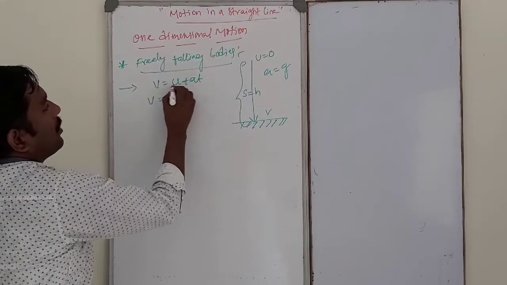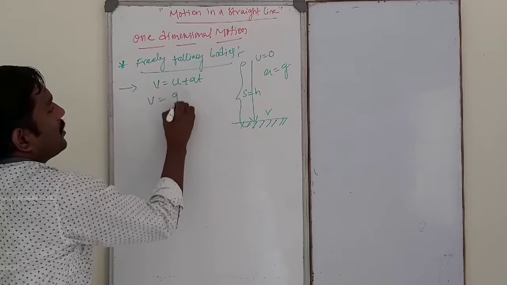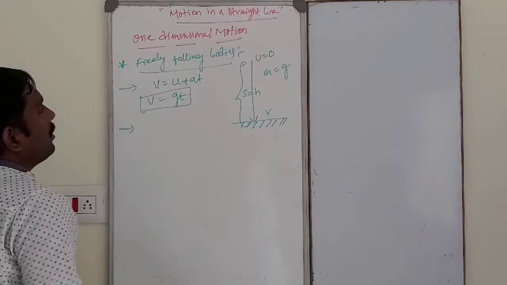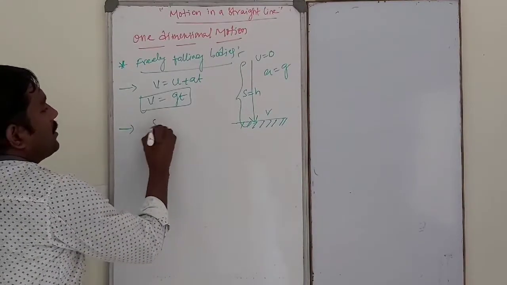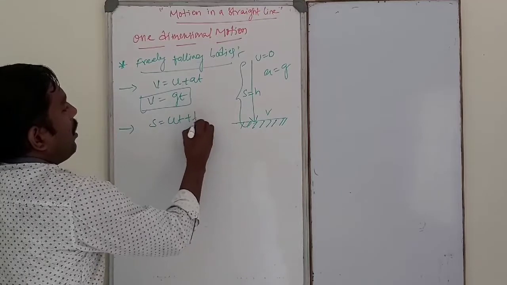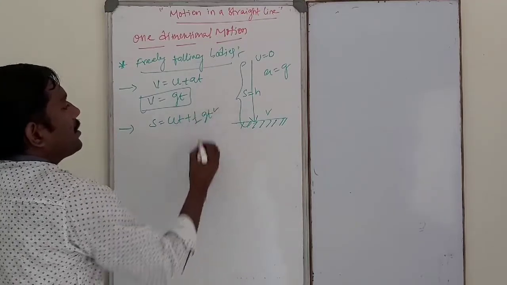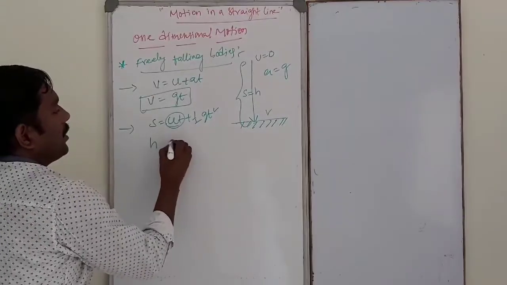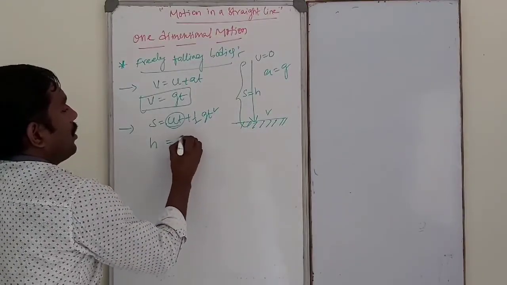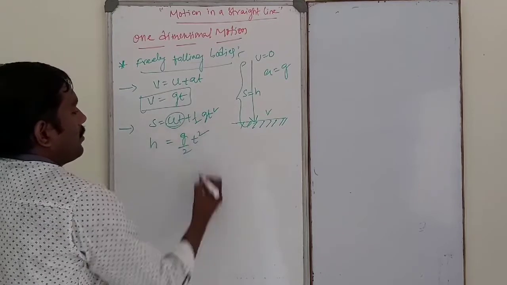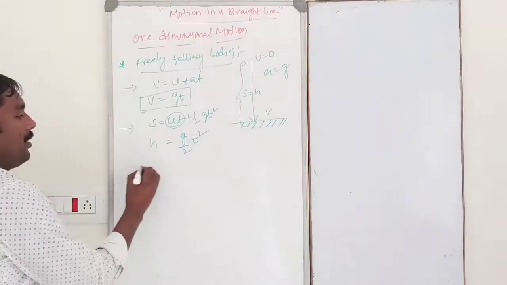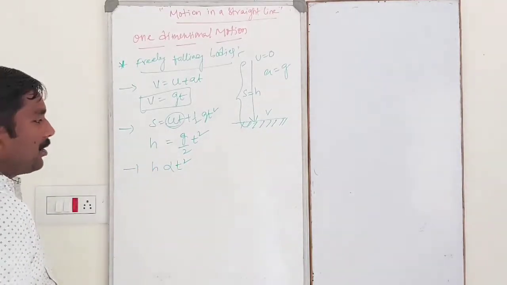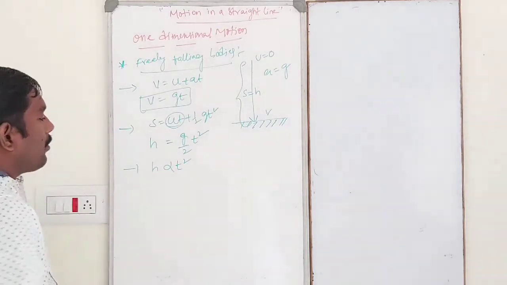So v is equal to initial velocity 0 plus a, which is nothing but gt. Okay. Next equation of motion: s is equal to ut plus half gt square. A is nothing but g, initial velocity will be 0. S is nothing but h, so h is equal to g by 2 into t square. Then h is proportional to t square.